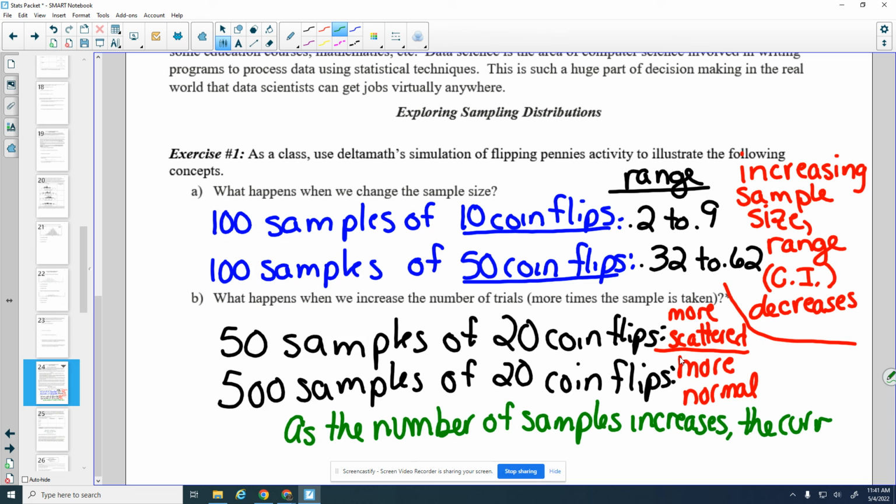The curve, or the distribution, we'll say, because we didn't really have a curve there, the distribution looks more normal. Or let's write normally distributed. I think we know what that word normal means in statistics, but I want to be clear that it looks more normally distributed.